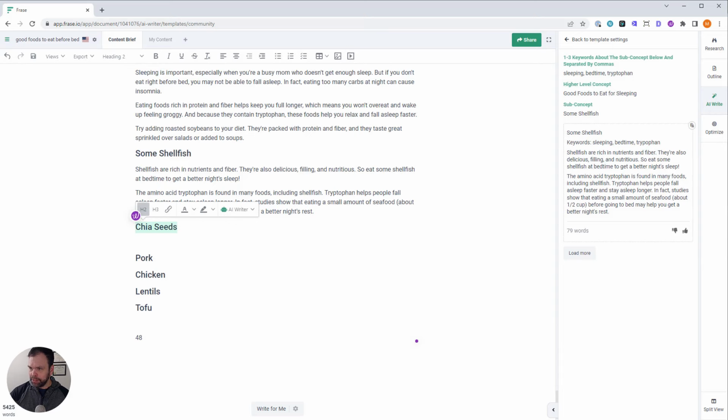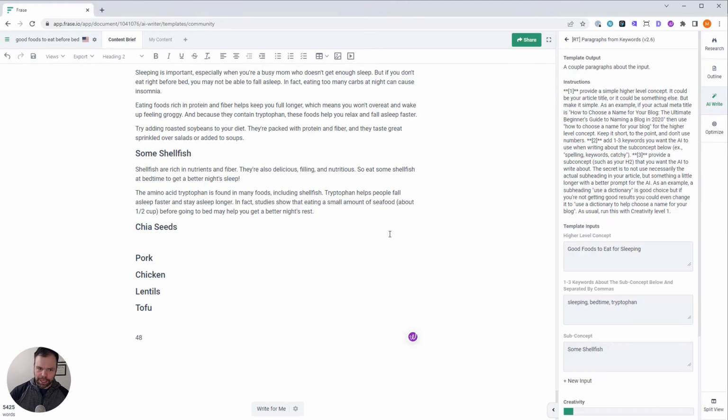I searched for foods with tryptophan, because tryptophan can help you fall asleep. So I found some articles like 22 tryptophan-rich foods to help your rest and your mood. So I took some of the things in here, and look what I did. Initially I just had some shellfish, and I had sleeping and bedtime, and I was getting okay output. I wasn't getting really good output.